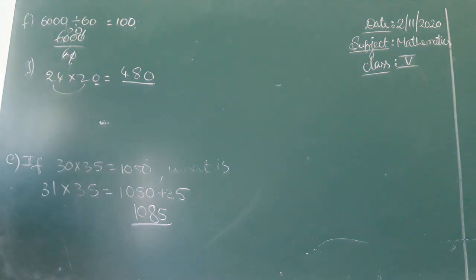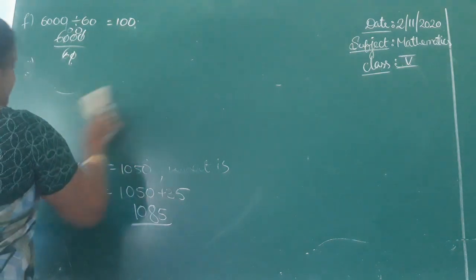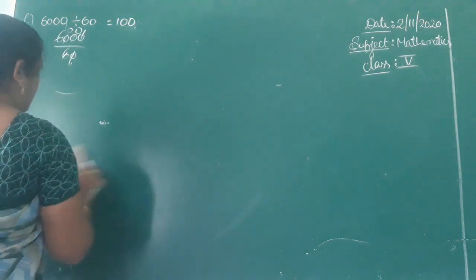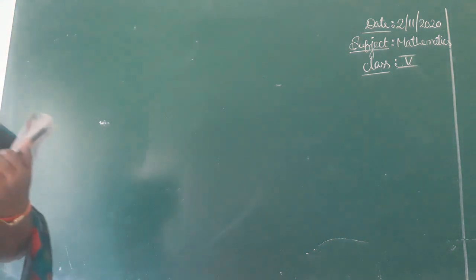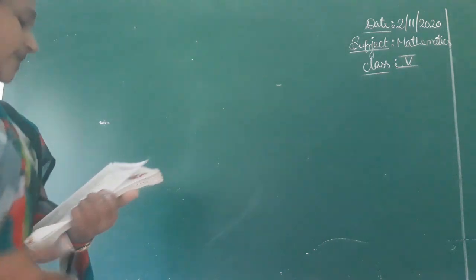Product of 1 and any number is. Mathematics B first one. Product of 1 and any number is: if you multiply any number with 1, you will get the same number. The number itself is the answer.